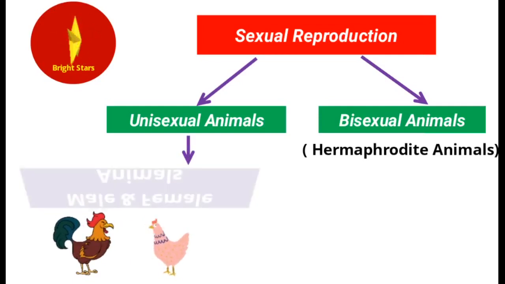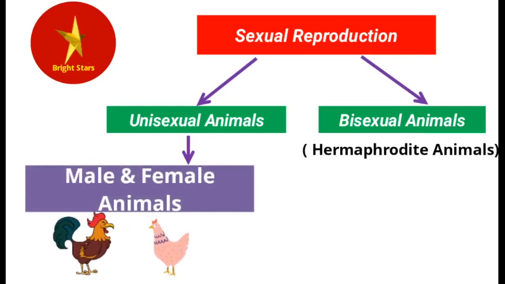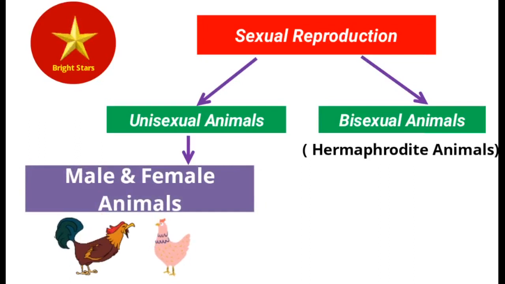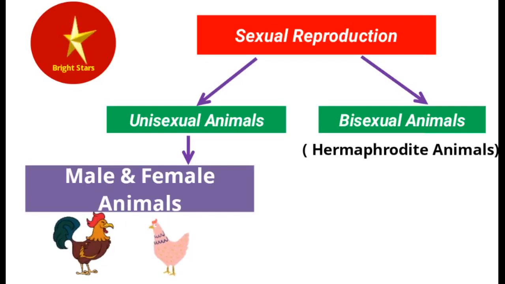Unisexual animals, I have already told you, can be distinguished into male and female animals. Male animals consist of male sex organs, whereas female animals consist of female sex organs. So male sex organs produce sperms. Female animals have female sex organs. They produce female gametes called eggs or ova.